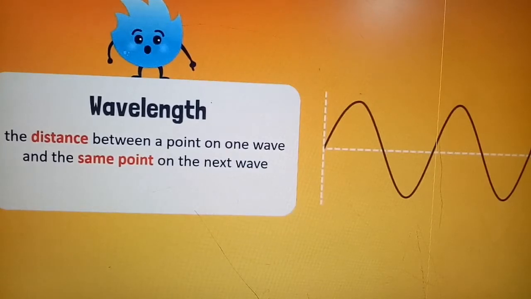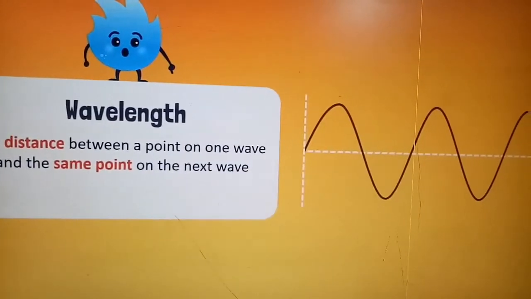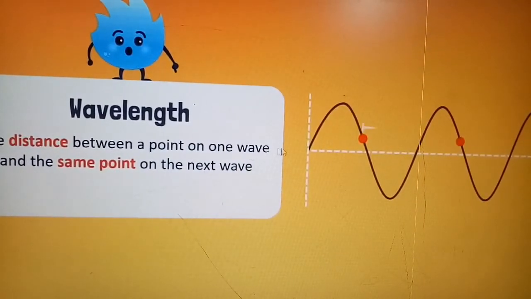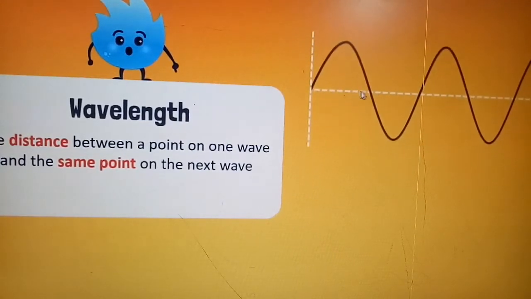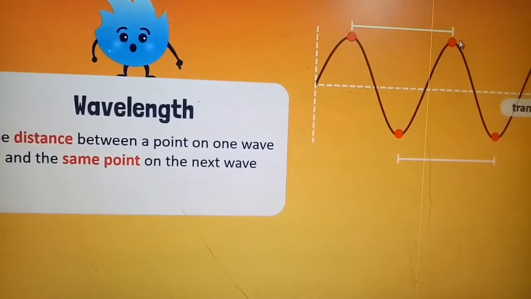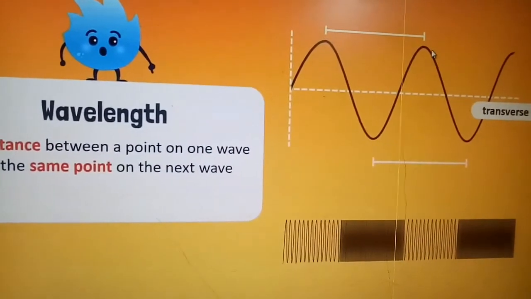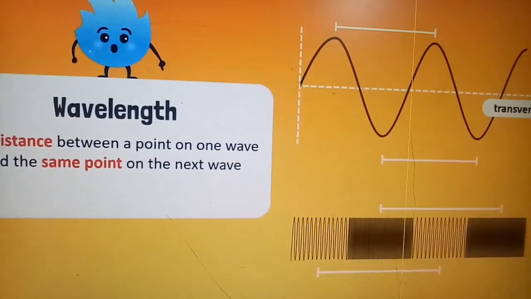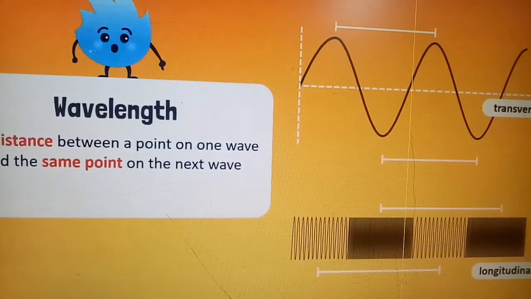The next is wavelength: the distance between a point on one wave and the same point on the next wave, that is called wavelength. Observe carefully. This is one point, this is the second point. The distance between these two points is called the wavelength. So one point on a compression and the other point on the very next compression. You can also say that the distance between two consecutive compressions or the distance between two consecutive rarefactions, both are called wavelength.